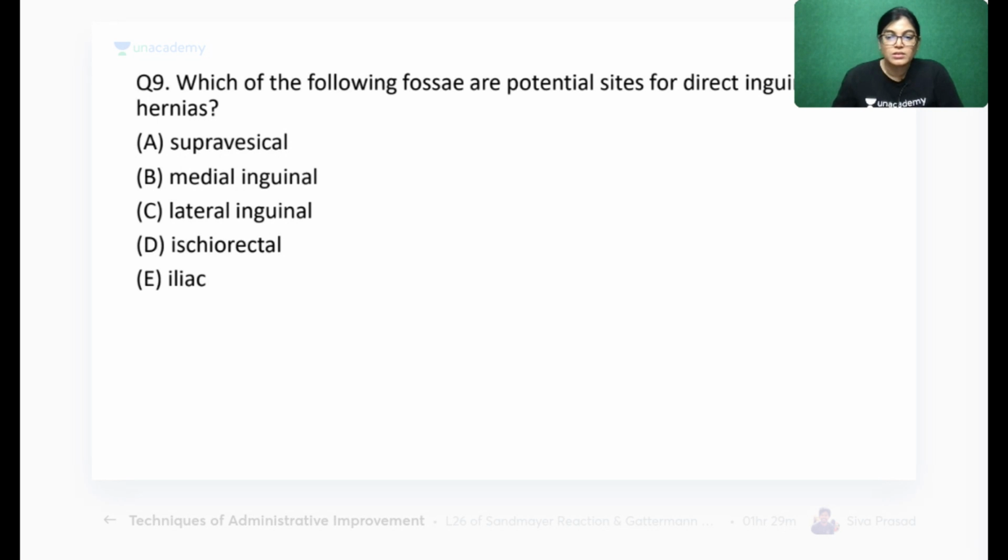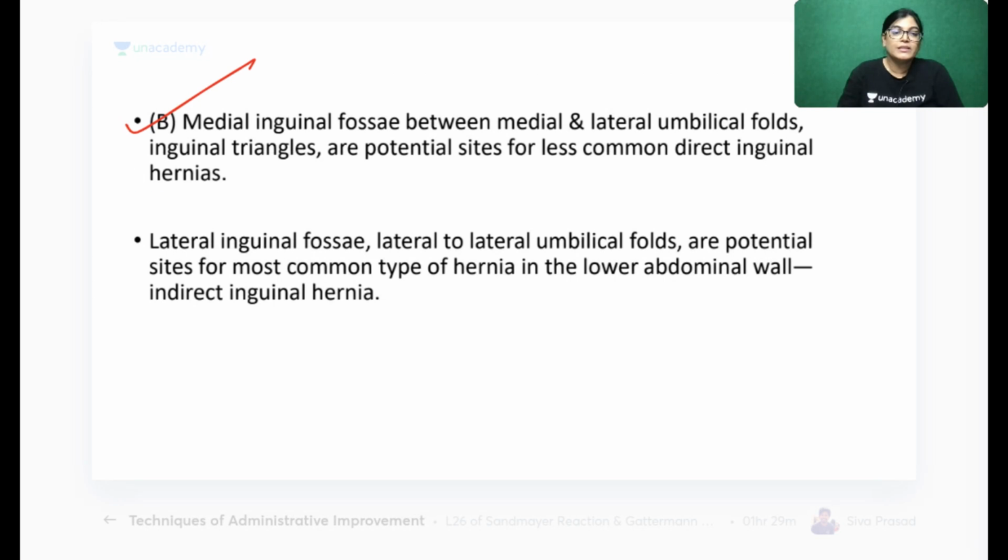Okay, so yes, a few students have given the right answer. The correct answer is the medial inguinal fossa, the area of potential weakness through which direct inguinal herniation occurs. See here, there are two types of fossa. I have written that one is the lateral fossa and one is the medial inguinal fossa. Medial inguinal fossa is the space lying between the medial and lateral umbilical folds. All of you please note this down.